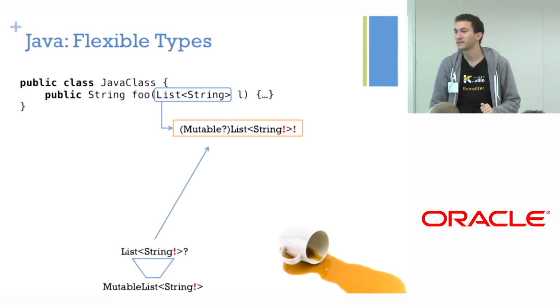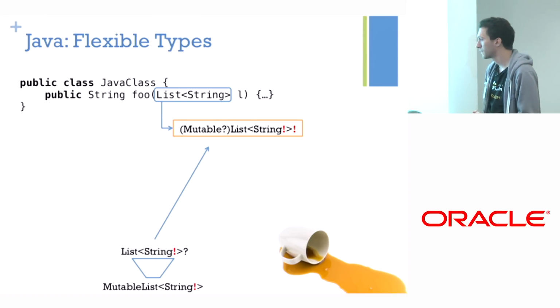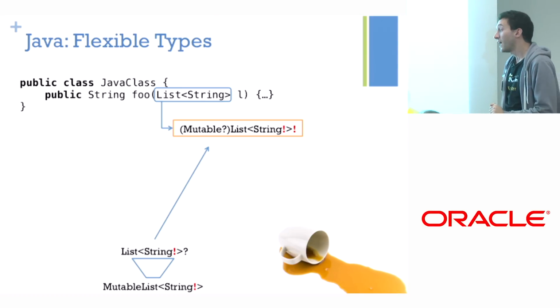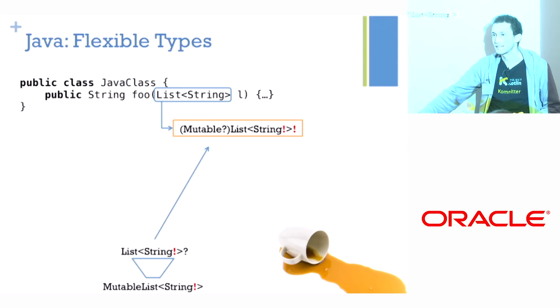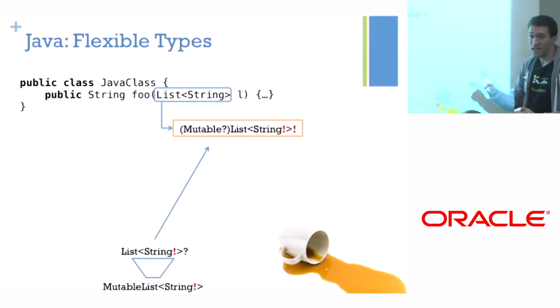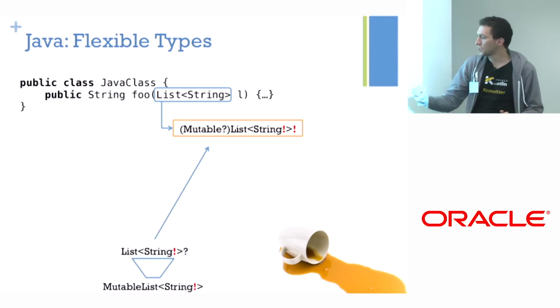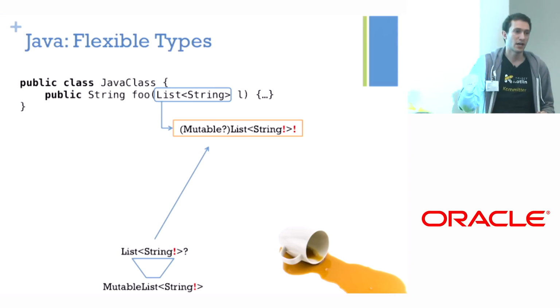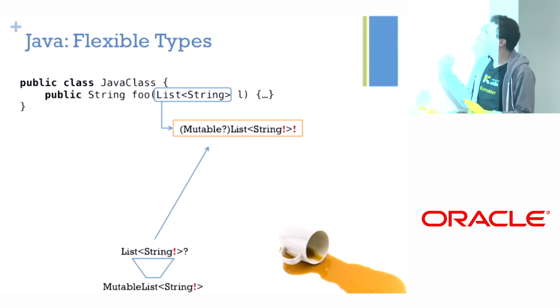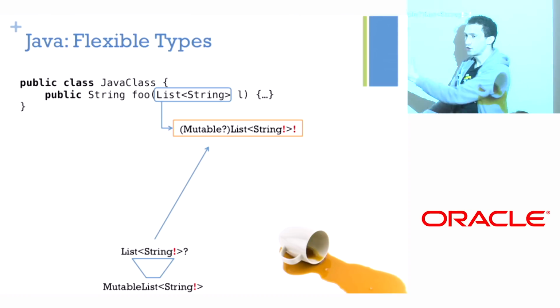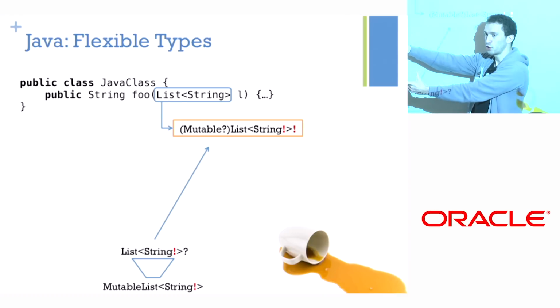Sorry. Yeah? Shouldn't the lower bound also be a mutable list that itself might be null? No, it shouldn't. So the question is, should I make my lower bound nullable? It's an input parameter of the function. OK. It actually doesn't matter. So the question was, should the narrow end be nullable too? The answer is no, because if you think of string, we would have not null at the bottom and nullable at the top.